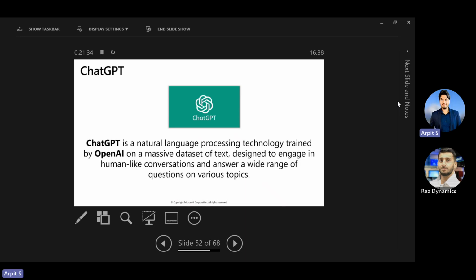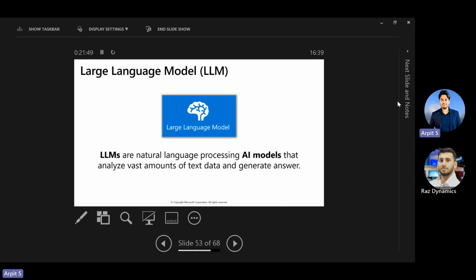Now, it's not straightforward. There is something in the background which runs between whatever question you are asking the chatbot, and it processes something and gives the answer back to the customer, right? So there should be some model behind it. That model is basically the large language model, called LLM. So the LLM is the engine that runs in the background, and it actually generates the AI models. Whatever question you ask goes to the AI model, the AI model processes that based on the data stored, and then gives the response back to the customer.